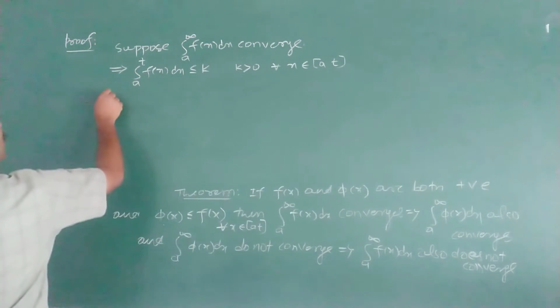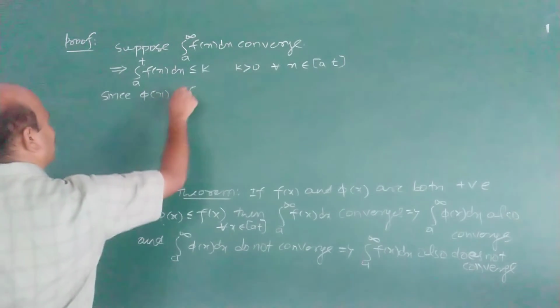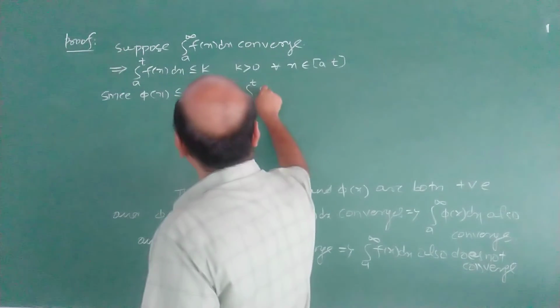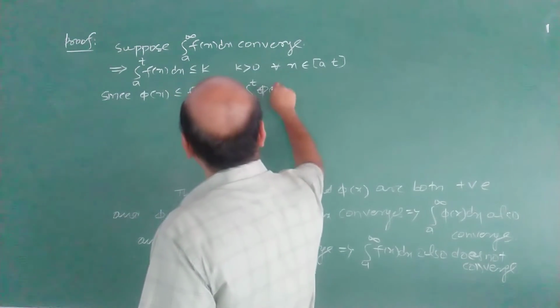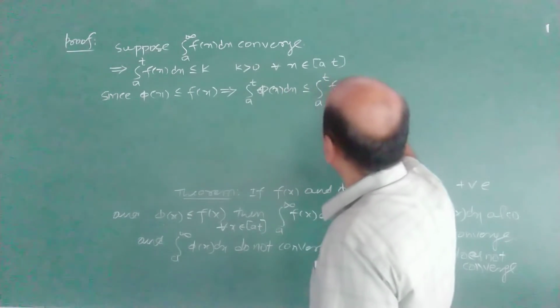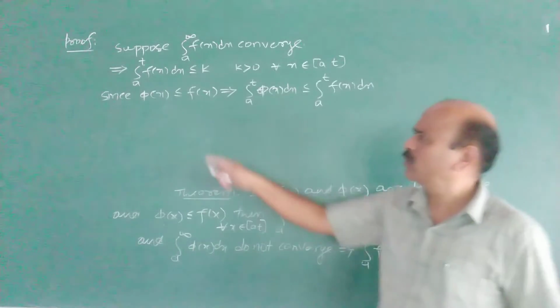Now what is given? φ(x) is less than or equal to f(x). This implies the integral from a to t of φ(x) dx is less than or equal to the integral from a to t of f(x) dx. This we have proved in Riemann integration.